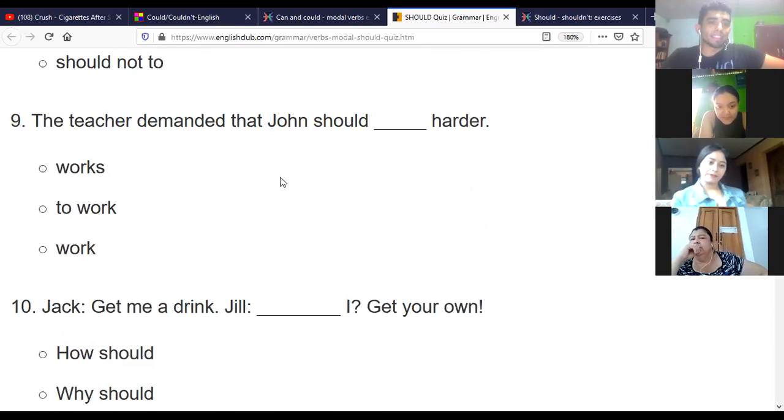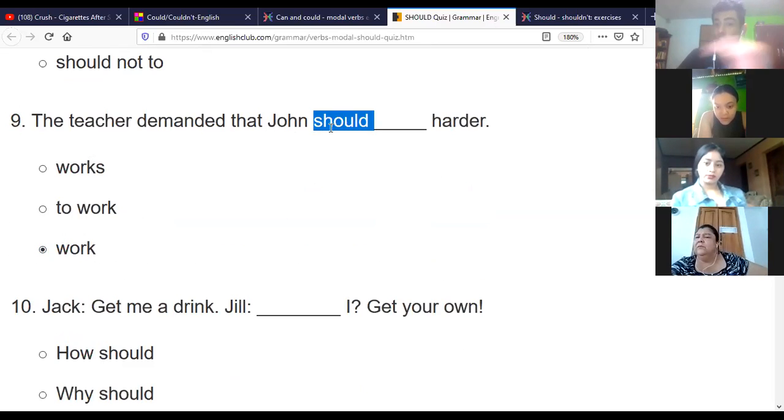Number 9, the teachers demanded that John should harder. Works, to work, or work? Work. Work, exactly. People, the verbs, when we are using should, they have to be in the base form. You don't have to add the letter S, you don't have to add these things.